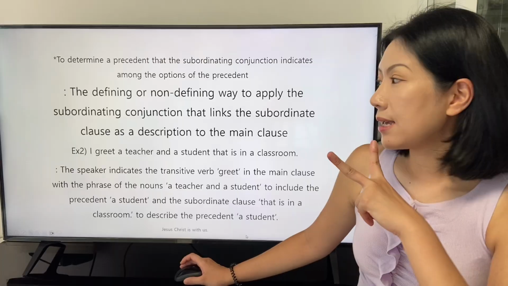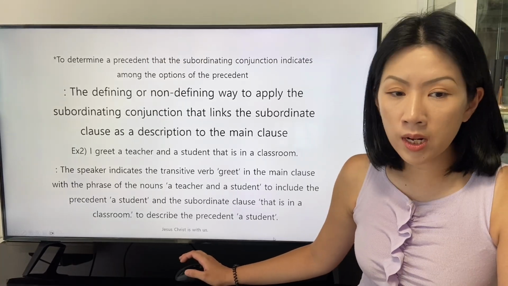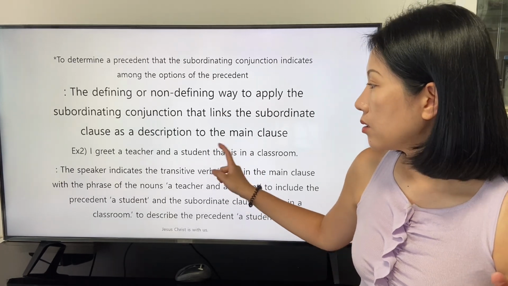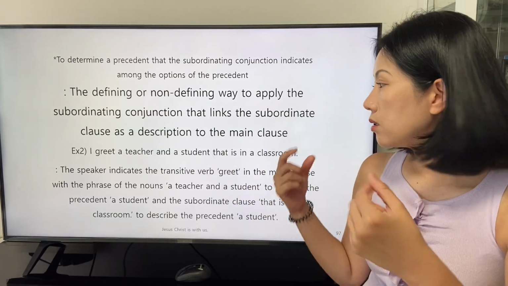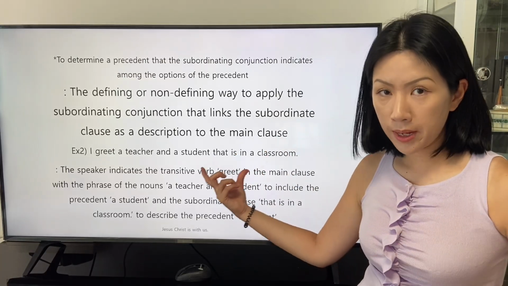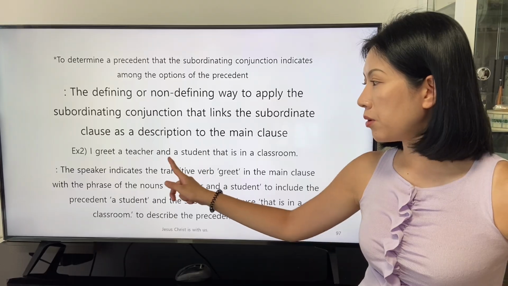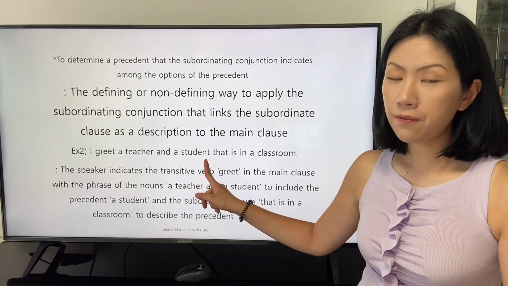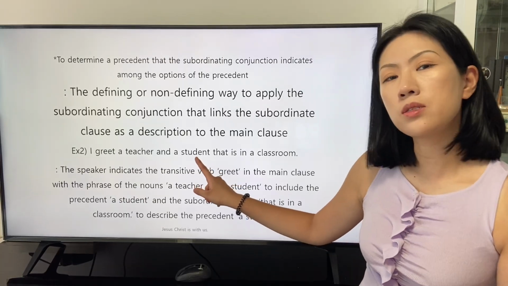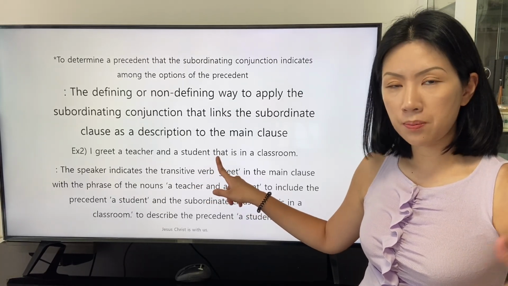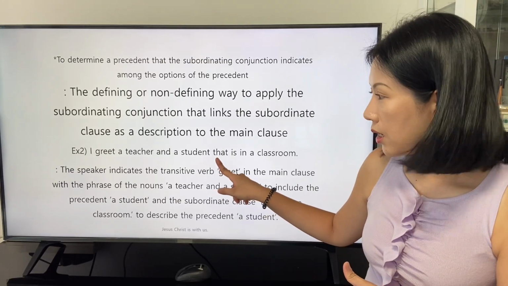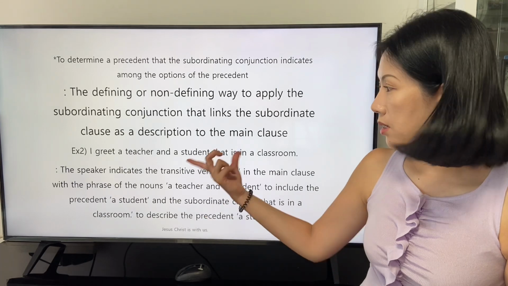The second sentence is this: I greet a teacher and a student that is in a classroom. In this sentence, we find that the pronoun that is applied to link the subordinate clause to the main clause while indicating the phrase of the noun of student in the main clause only. And we still find that the pronoun that is applied in the defining way. There is no comma in this sentence.